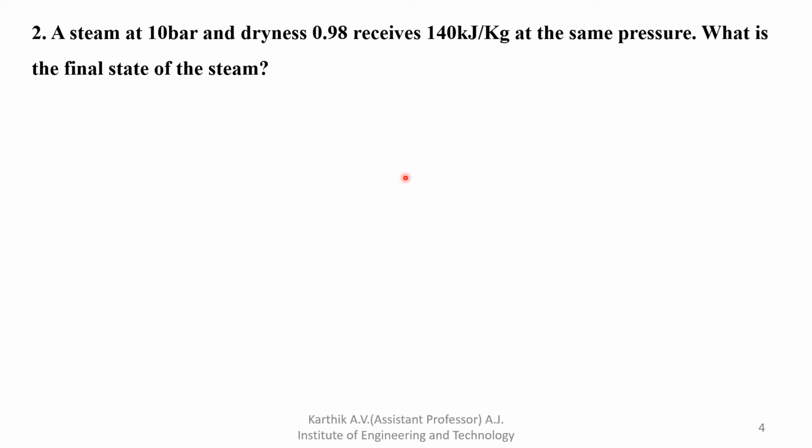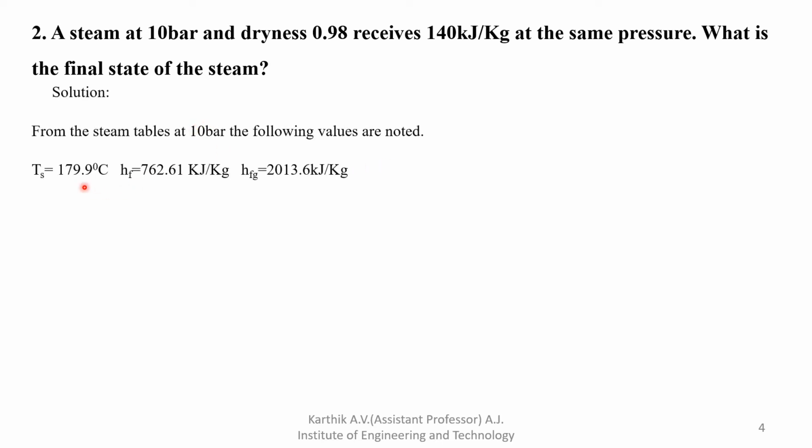Next, note down the saturation temperature, TS, also from the data handbook. So we'll see the solution. For 10 bar pressure, the saturation temperature is 179.9 degrees Celsius, the HF value is 762.61 kilojoule per kg, and the HFG value is 2013.6 kilojoule per kg. This is what we referred from the data handbook for 10 bar pressure.